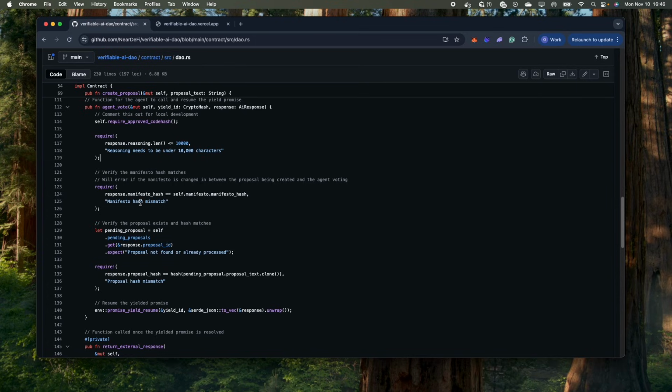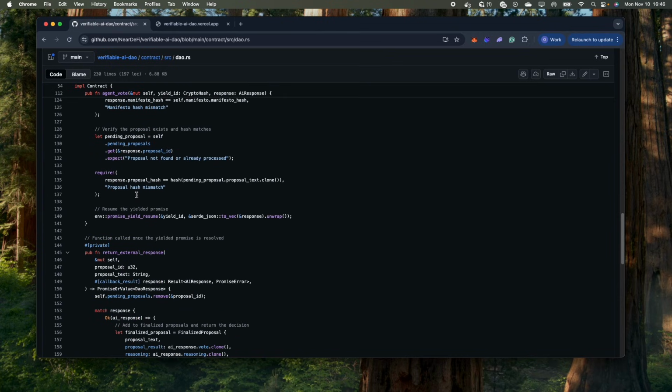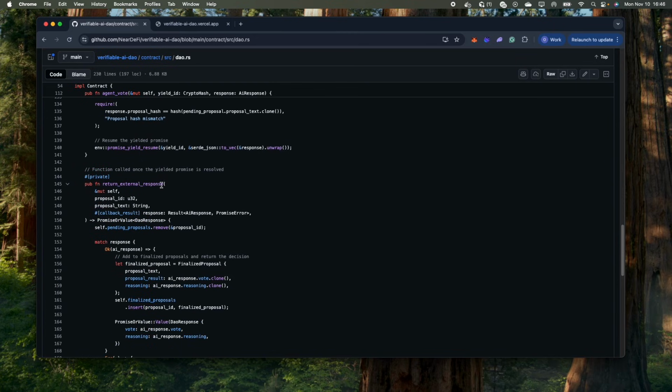Mainly, it will check that the manifesto hash and the proposal hash match those stored within the contract, and it does this so we know there's no middleman attack where an RPC provider will supply the wrong manifesto text or the wrong proposal text, so the DAO votes on the wrong proposal and makes the wrong decision. If these initial checks pass, then the promise will be resumed and this return external response function will be called.